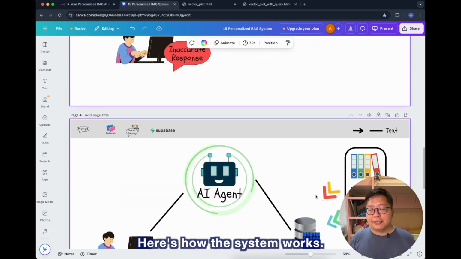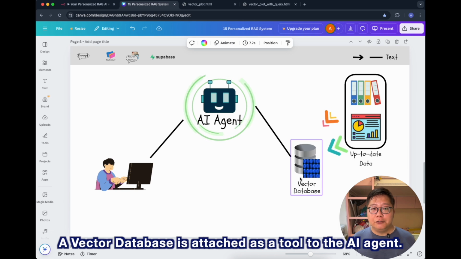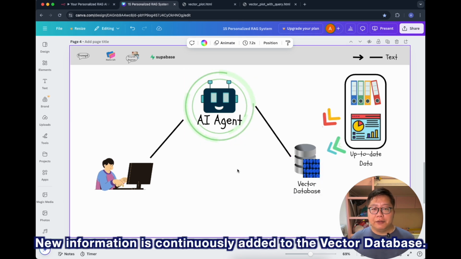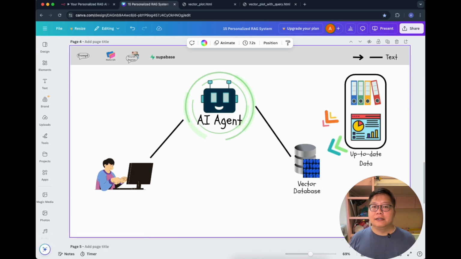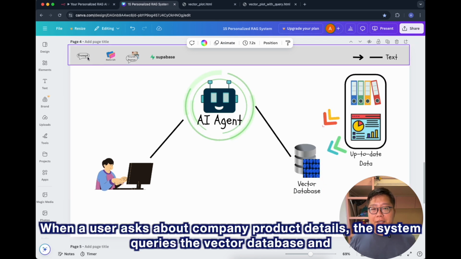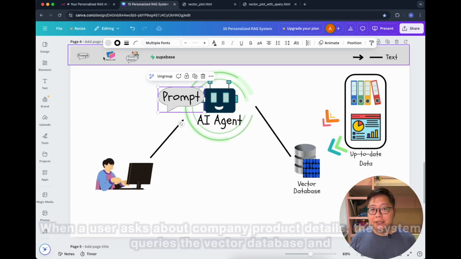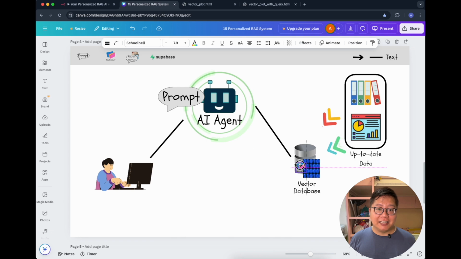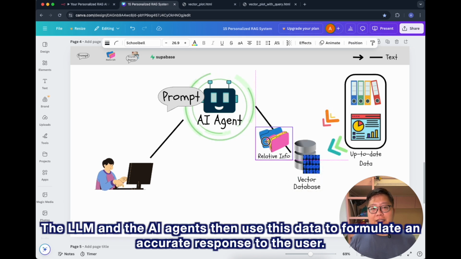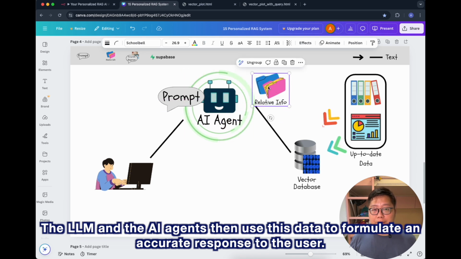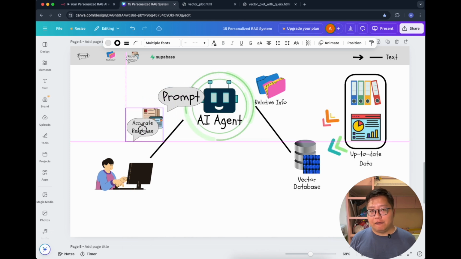Here's how the system works. A vector database is attached as a tool to the AI agent. New information is continuously added to the vector database. When the user asks about company product details, the system queries the vector database and retrieves relevant data. The LLM in the AI agent then uses this data to formulate an accurate response to the user. It's really that simple, yet powerful.